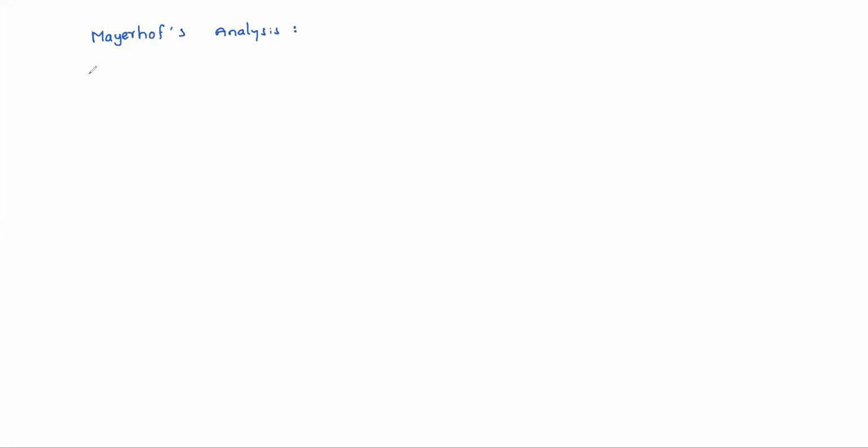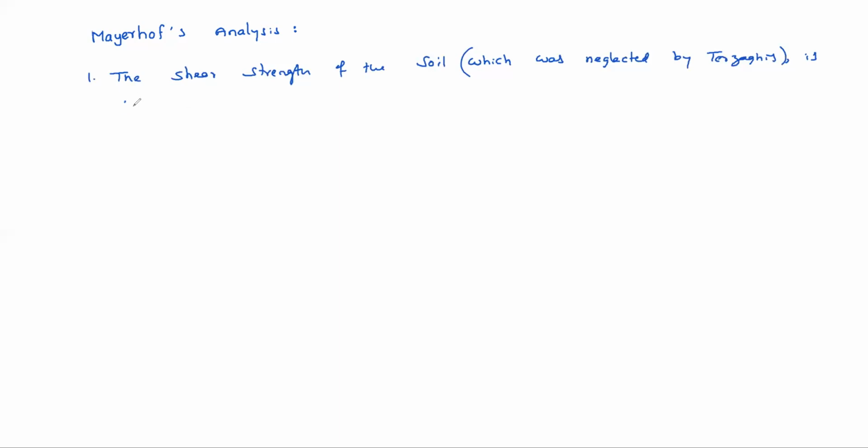So the shear strength of the soil, which was neglected by Terzaghi, is considered in this analysis.